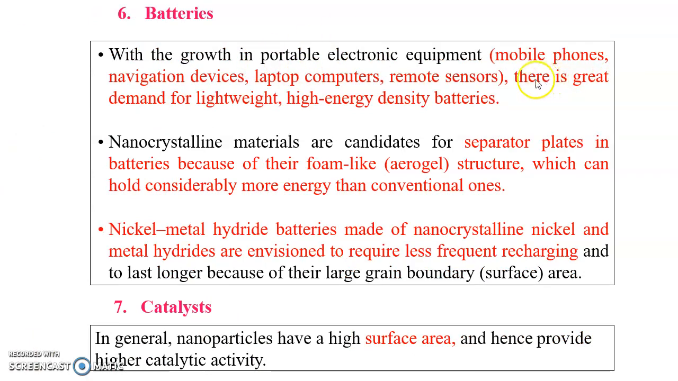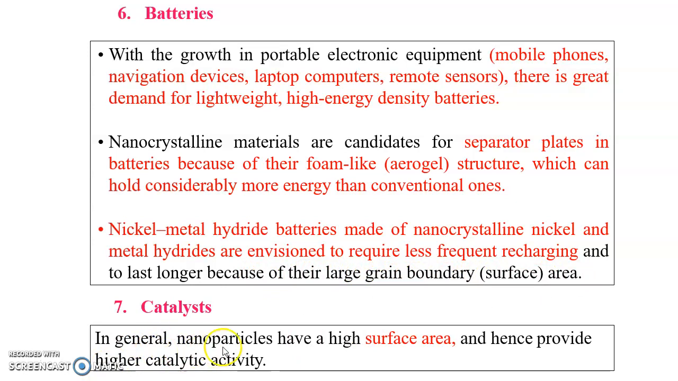The strength, sharpness, conductivity, and inertness make them potentially very efficient and long lasting emitters. In batteries also, we are using them in mobile phones, navigation devices, laptop computers, and remote sensors. There is a great demand for lightweight, high energy density batteries, so this plays a very good role. Separator plates in batteries, because of their foam-like structure, can hold considerably more energy than conventional ones. Nickel metal hydride batteries made of nanocrystalline nickel and metal hydride are envisioned to require less frequent charging and to last longer because of their large grain boundary area.